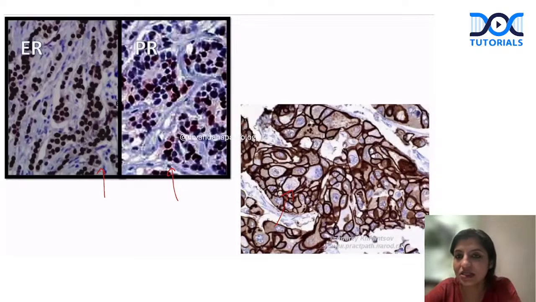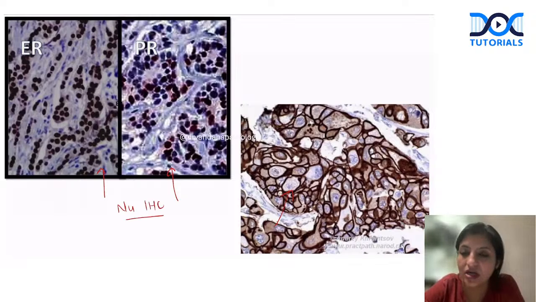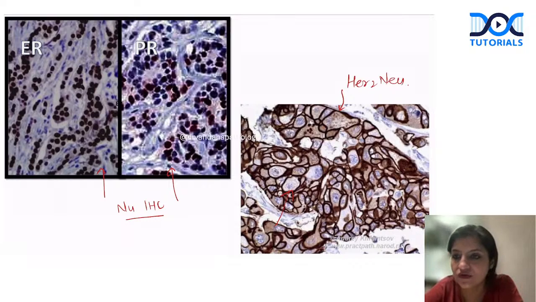Now look at this. A question like this can be given to you, and they can ask you to identify the profiling of the breast cancer. Remember, ER and PR are always nuclear IHC markers. So as long as ER and PR are positive, these are luminal types of breast cancers. Whereas if you see membranous positivity like this, it is HER2 positivity. It can be seen in HER2 positive cancer.